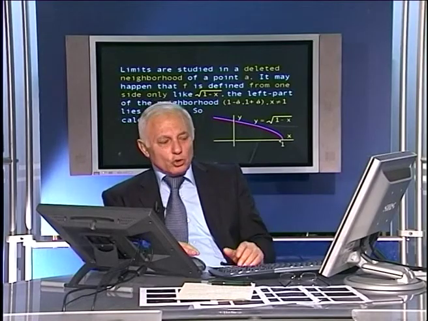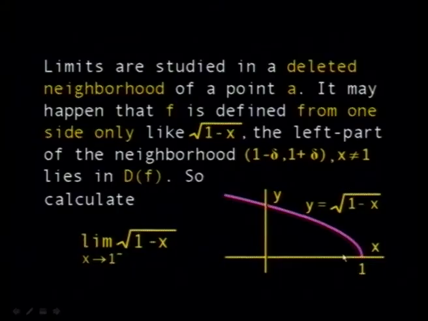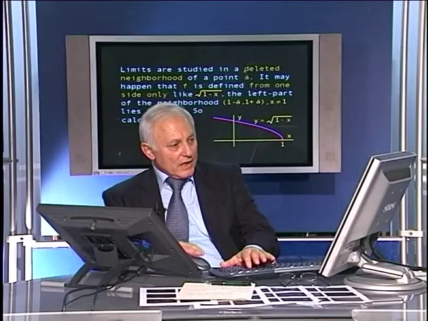So in fact, what you end up with is the open neighborhood 1 minus delta to 1, an open interval from 1 minus delta to 1, and you investigate the function here. And you take the limit from what? From the left-hand side, because the right-hand side limit does not exist. The function here is not defined on the right-hand side of 1. So the limit of this function must be equal to what? Must be equal to 0. So we say here that the function has a limit at x equal to 1.